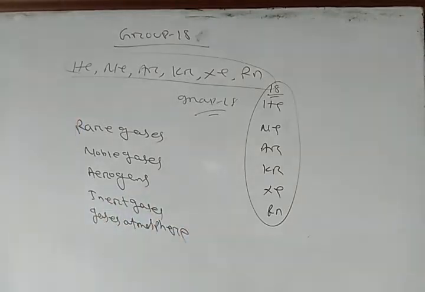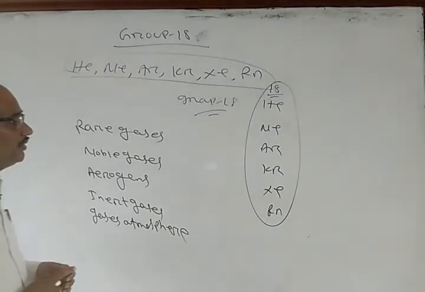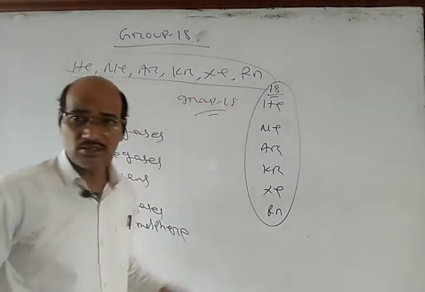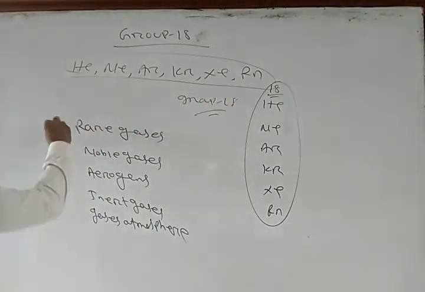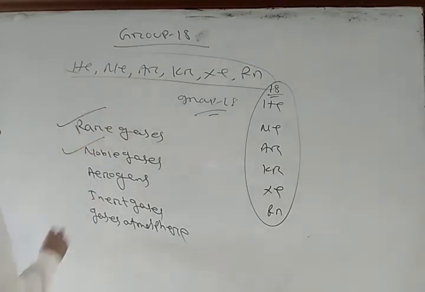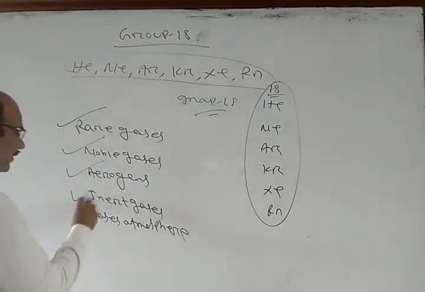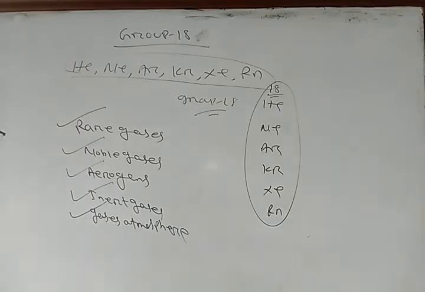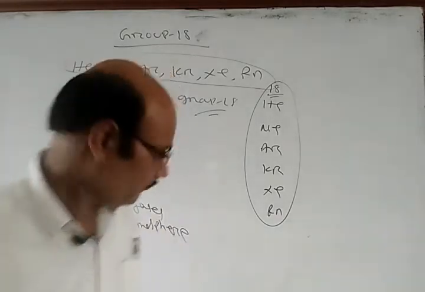Okay. So, group 18 elements helium, neon, argon, krypton, xenon, radon are also called the air gases or noble gases or aerogens or inert gases or the gases of the atmosphere.